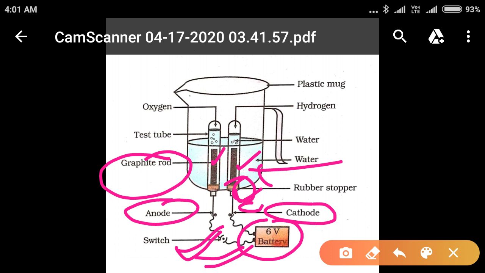At the anode we get the oxygen, and at the cathode we get the hydrogen.